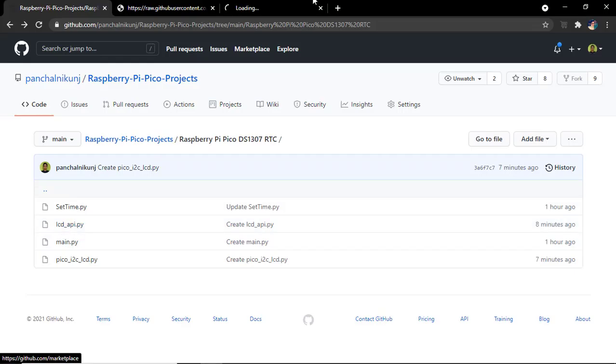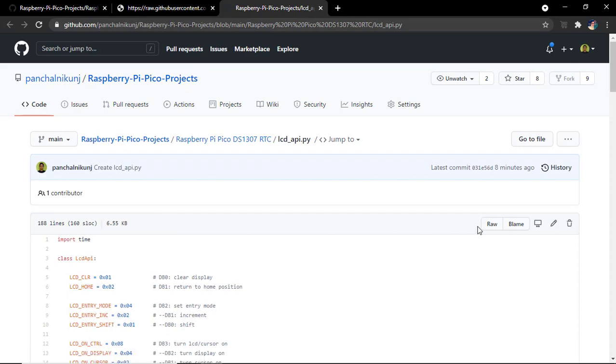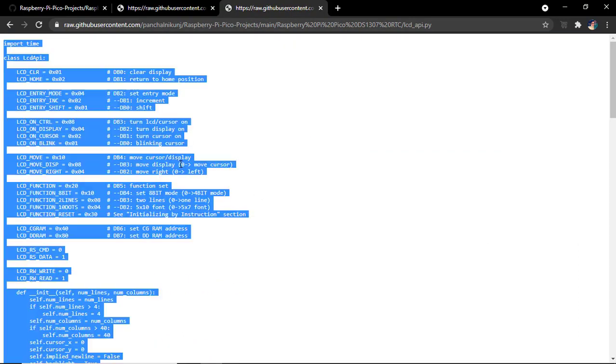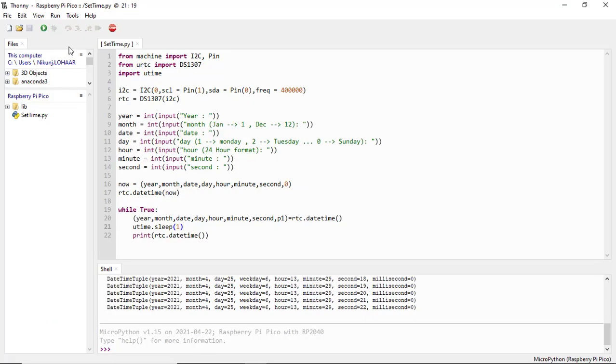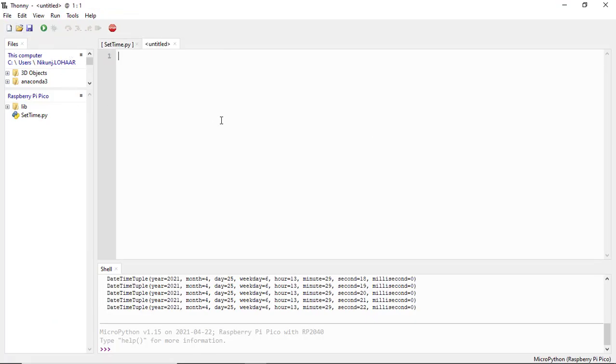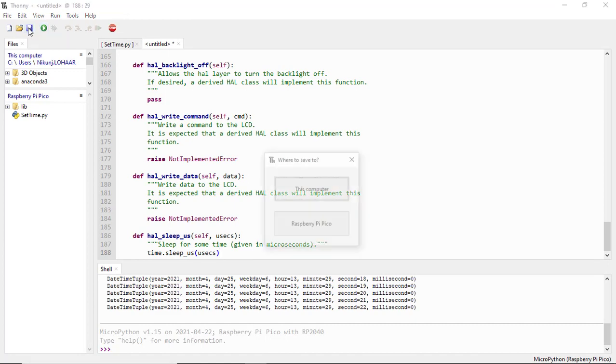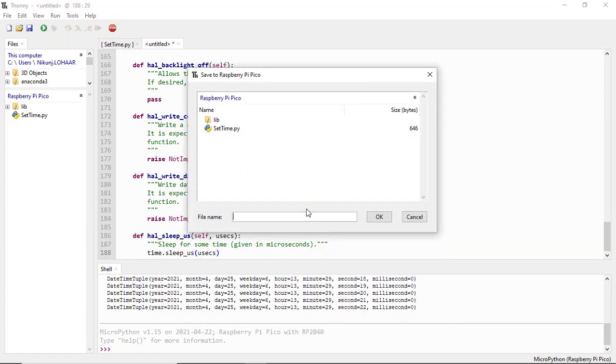Open this lcd_api.py and copy and paste in Thonny. This is library for LCD. Save it in Raspberry Pi Pico with the same name as I save.